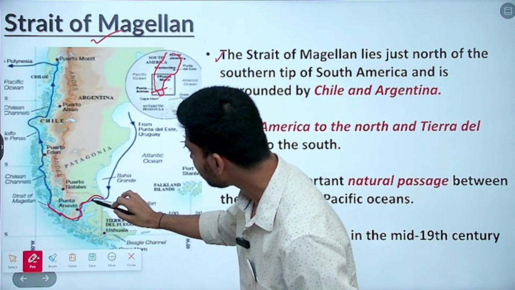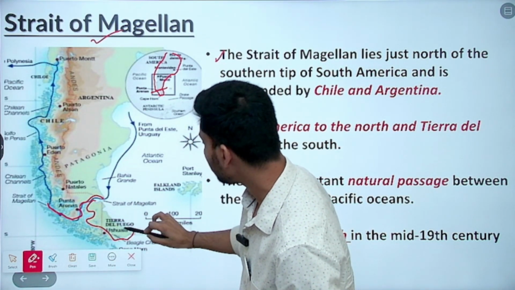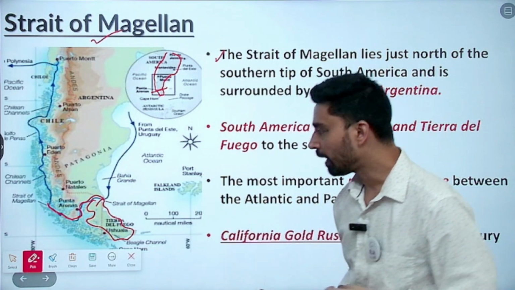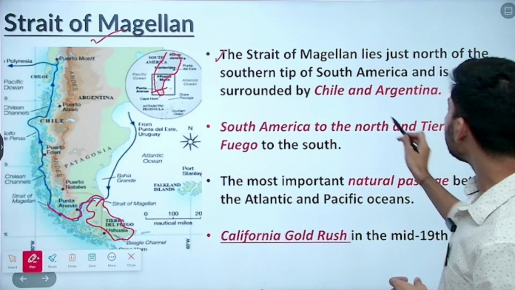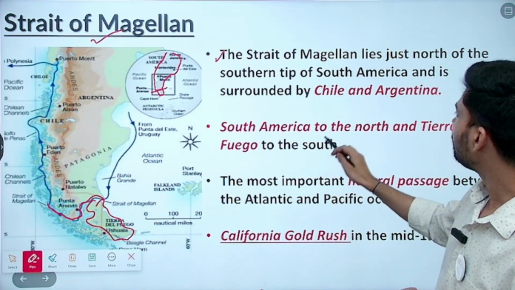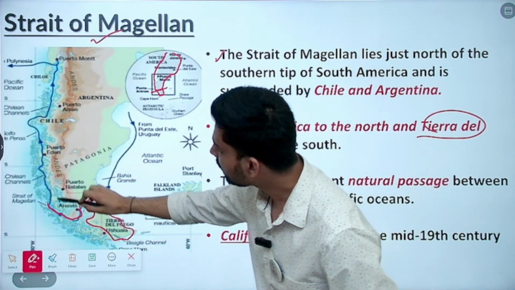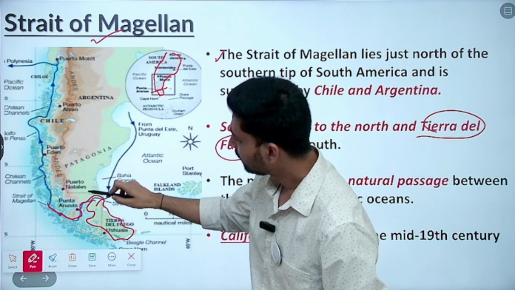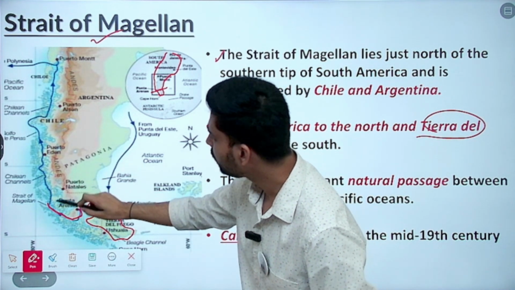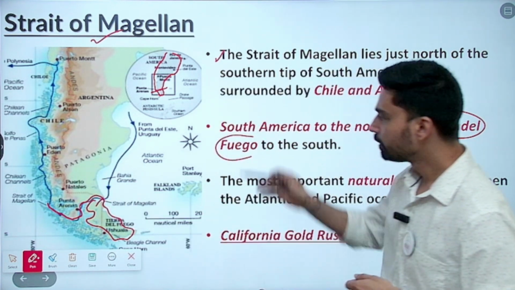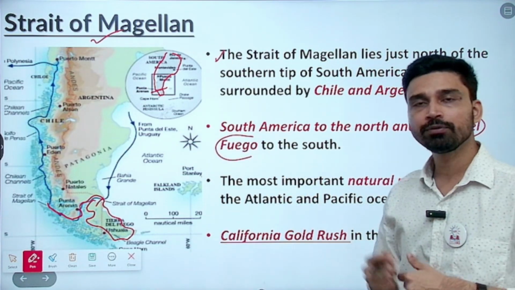So it basically separates, on the southern side you have an island that is part of Argentina called Tierra del Fuego. If you look here, Tierra del Fuego Island. And to the north you have the main South American continental landmass, where you have Punta Arenas, you will find here on this side. So Punta Arenas in the north and Tierra del Fuego in the south.